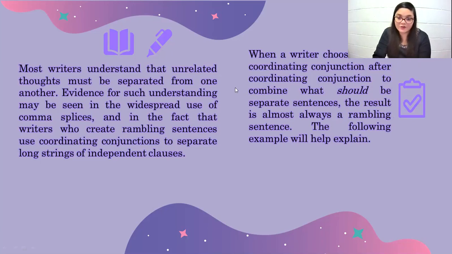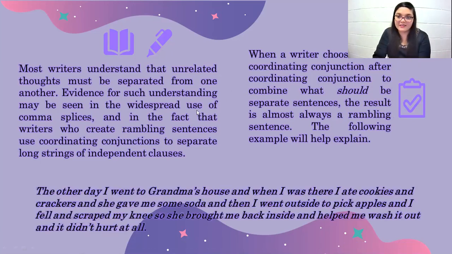So in order to explain this, let me show you an example of a rambling sentence. I'm going to read it with the tone and the ideas listed there by the writer, making no pauses, just doing what the writer is telling me to do. It says, the other day I went to grandma's house, and when I was there, I ate cookies and crackers, and she gave me a lot of soda, and then I went outside to pick apples, and I fell and struck my knee, so she brought me back inside and helped me wash it out, and it didn't hurt at all. That is a very long construction, a long sentence that is connecting many independent clauses together.